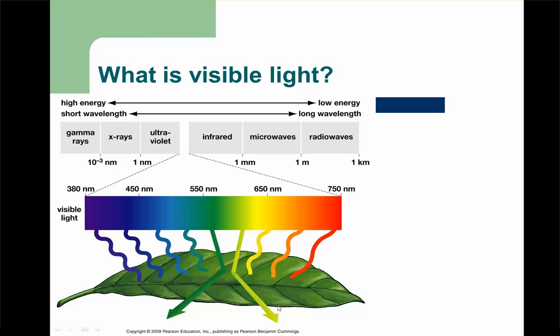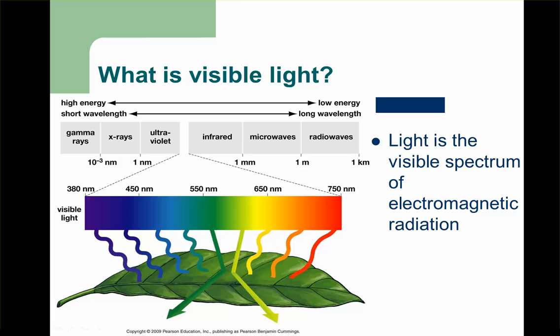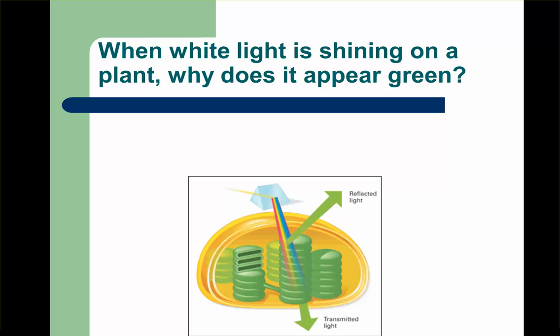So let's look into that a little bit more. So the light is the visible spectrum of electromagnetic radiation. Roy G. Biv is going to make up your white light. So when we see white light shining on a plant, why does it appear green? Just as I was saying before, the plant is actually going to reflect the green wavelengths of light.